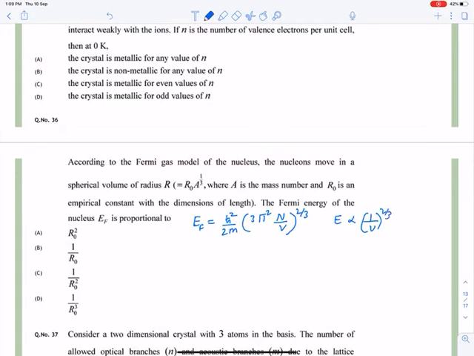So also we know that volume is given by 4 upon 3 pi r cube, where 4 upon 3 pi r can be written as r0 cube.